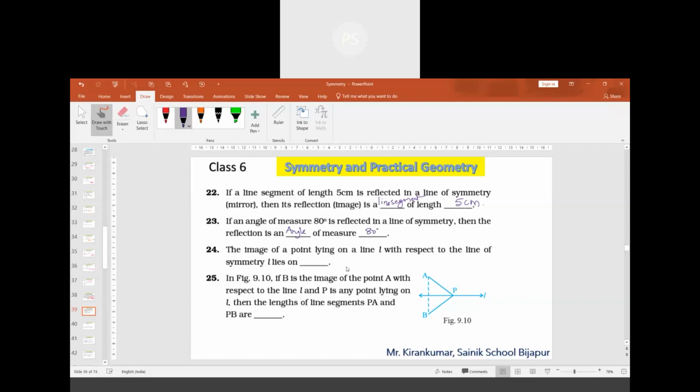Alright, sir. Question number 24. The image of a point lying on a line L with respect to the line of symmetry L lies on dash. The same point. It would lie on the same line, so I have to mention it as L. When the object is placed on the line, its image also will be at the same place, because L itself is a line of symmetry.